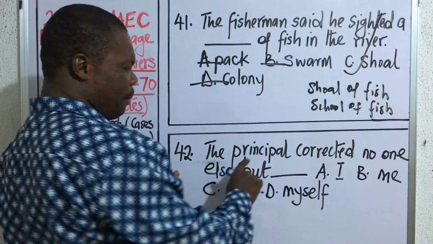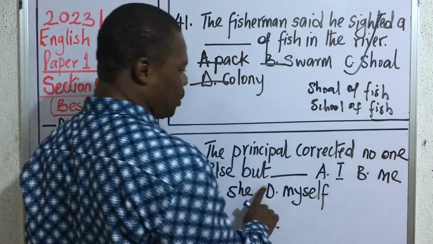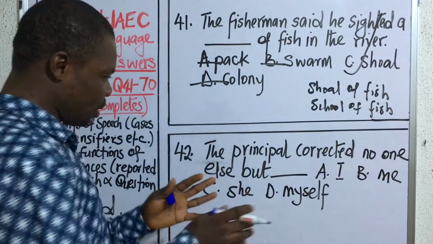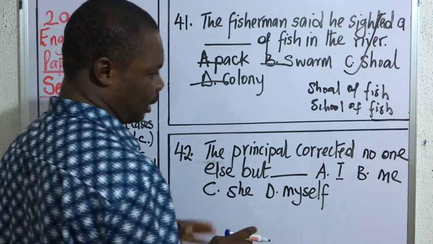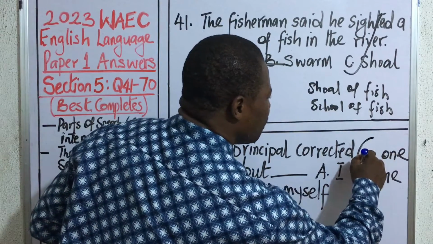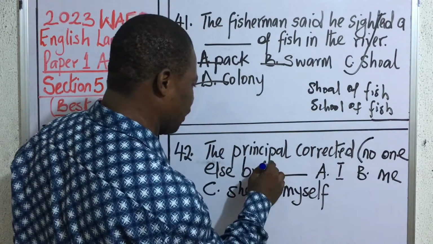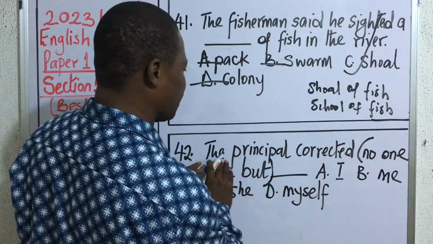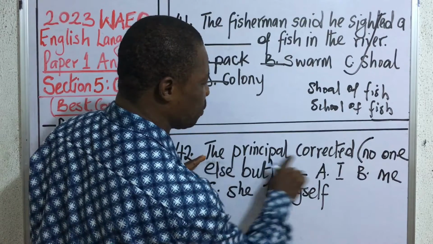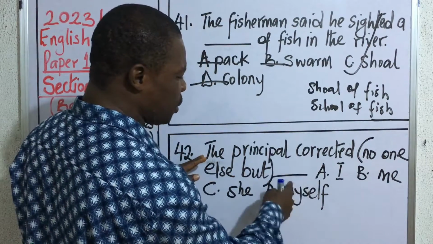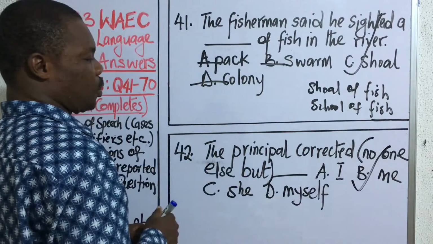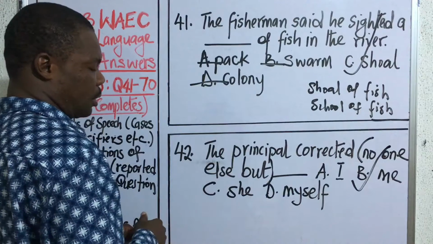Number 42. The principal corrected no one else but dash. A, I, B, me, C, she, D, myself. This question is a little bit tricky, but if you want to get it correctly, just mark this part out and also this part. Just things like "the principal corrected no one else but". So forget about that part. Just read it as "the principal corrected dash". Are you going to say "the principal corrected I" or "the principal corrected me"? The principal corrected me. So B is the correct answer to this question.